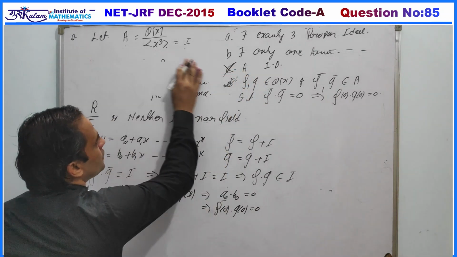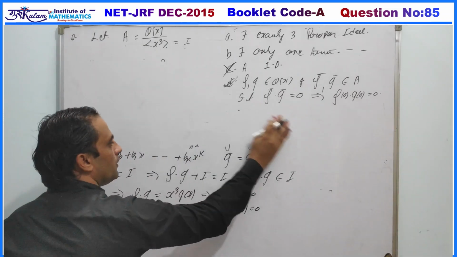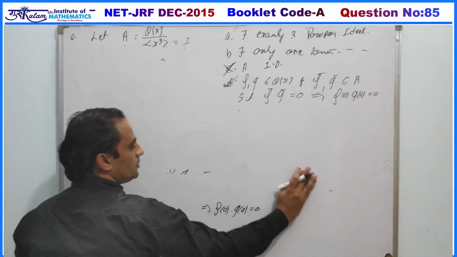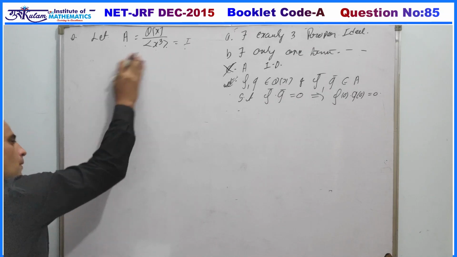So now come to first and second option. In the first option we have to count the proper ideals, and in the second option we have to count the prime ideals.